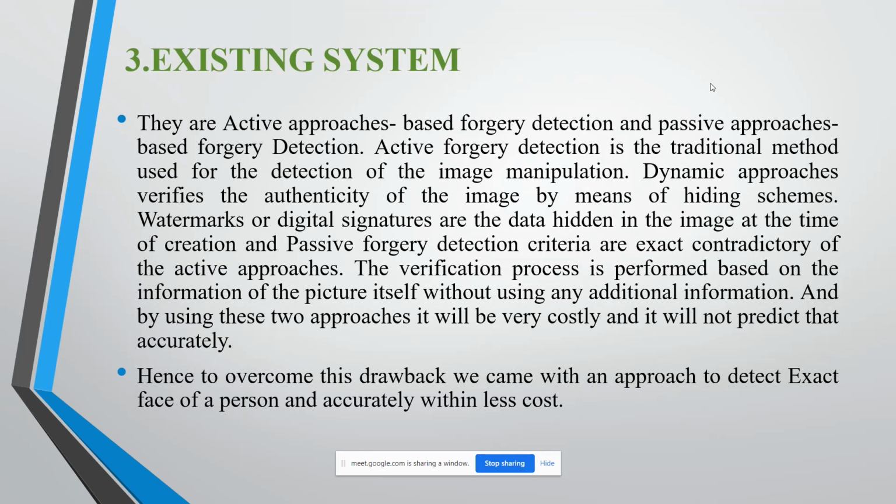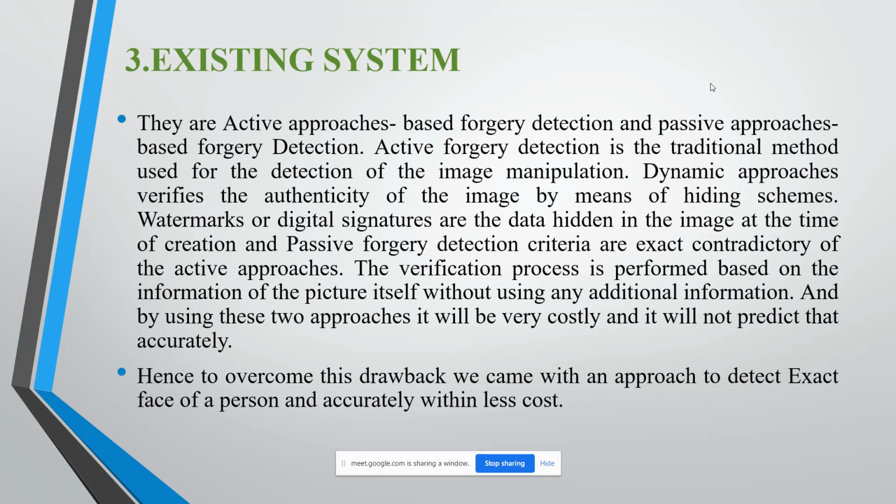Let us look into the existing system and the proposed system. In the existing system, there are mainly two types of approaches used for face forgery detection. One is active forgery detection and the other is passive forgery detection. The active approach is a traditional method used for detection of image manipulation, where dynamic approaches verify the authenticity of an image by adding schemas, watermarks or digital signatures.